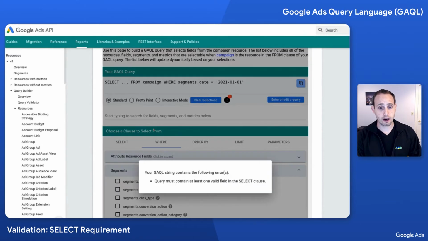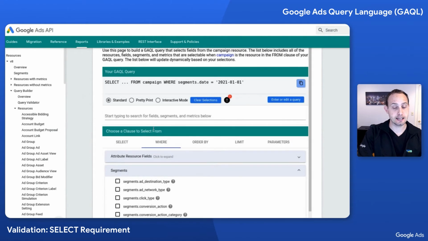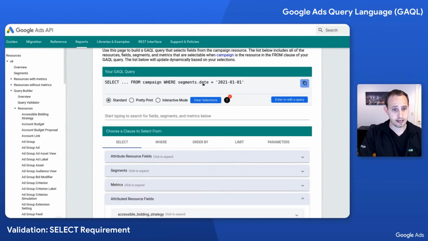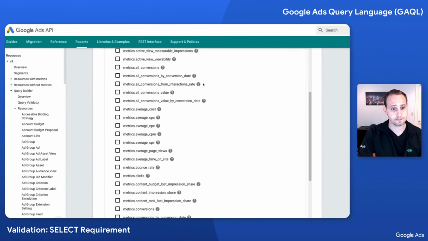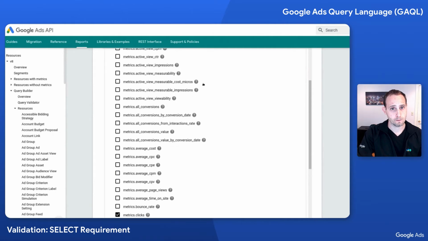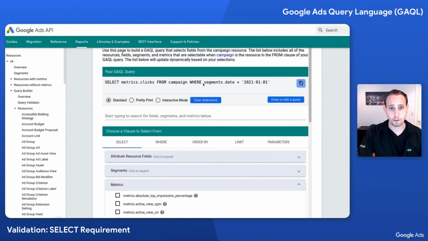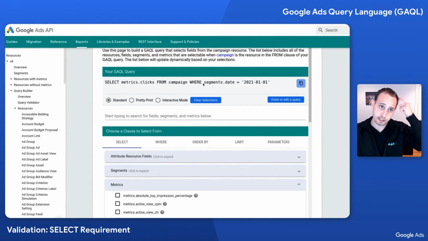Now, if I click on this error, however, it's going to say that I need at least one valid field in the select clause because there's nothing there right now. But the fact that I added segments.date into the where clause is not in and of itself an error. It doesn't need to exist in the select clause. So let me accomplish fixing this error. I'm going to go ahead and add metrics.clicks back, which removes that error. And I want to talk about what this query does.